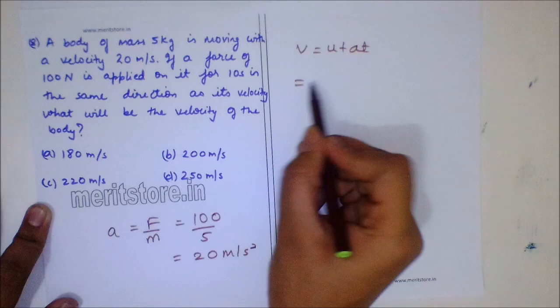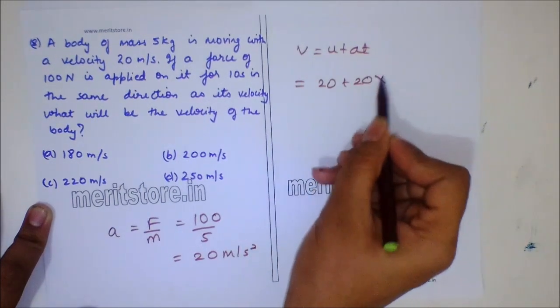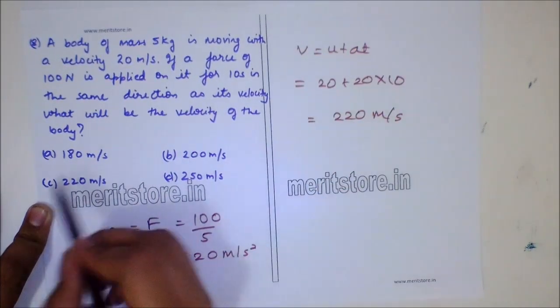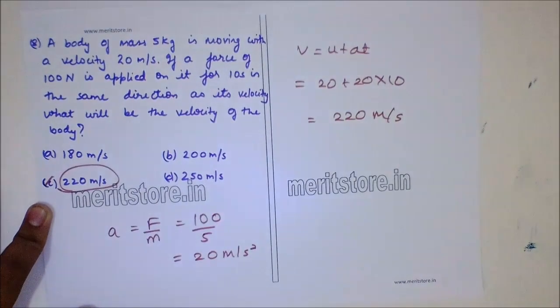Question number 8. A body of mass 5 kg is moved with a velocity 20 meters per second. If a force of 100 Newton is applied on it for 10 seconds in the same direction as its velocity, what will be the velocity of the body? Now, we know acceleration is force upon mass, 100 upon 5, which is equal to 20 meter per second square. v is equal to u plus at, 20 plus 20 into 10, that is 220 meter per second. So option C, 220 meter per second is the correct answer.